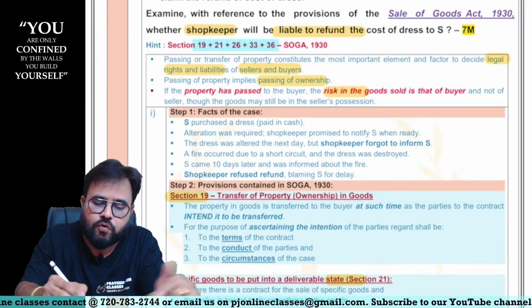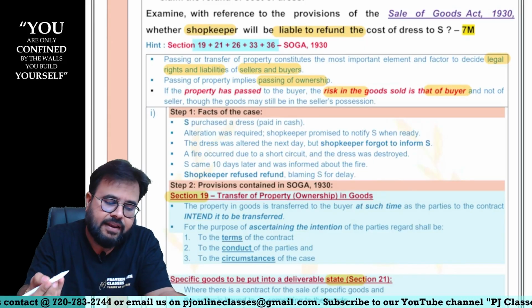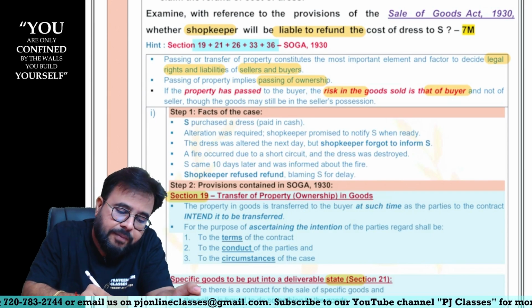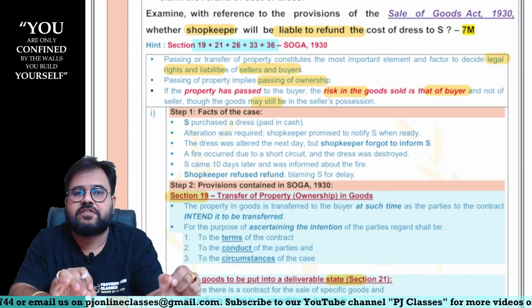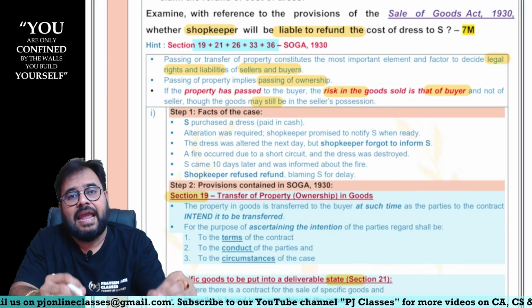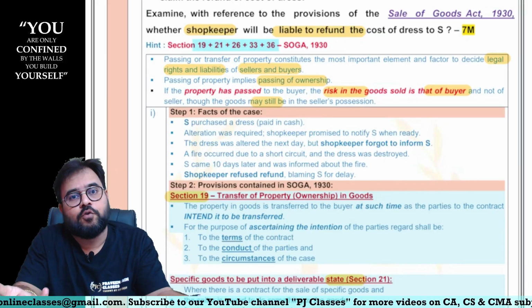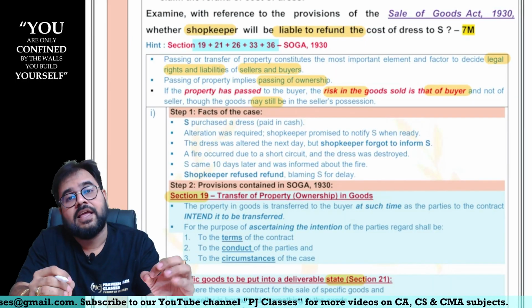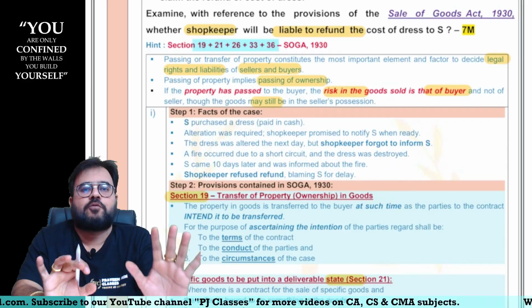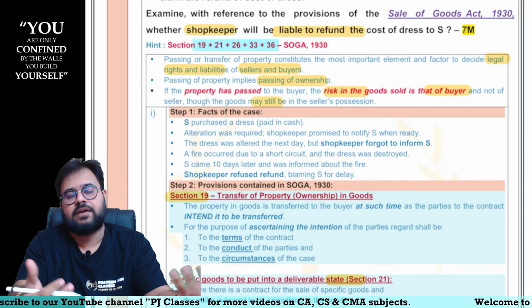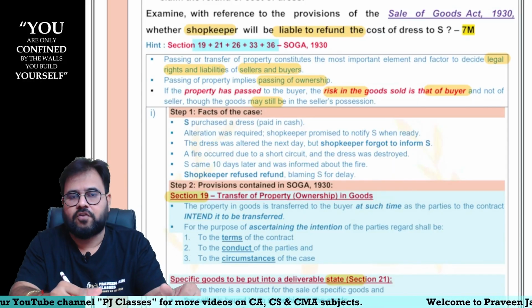Risk in the goods sold is that of the buyer, sir, and not of the seller, though the goods may still be with whose possession, sir? Seller's possession. In other words, if the property is passed, then who becomes the owner? Buyer becomes the owner, even though the goods are in the possession of whom, sir? Seller. Still, who is not liable? Seller is not liable, sir.